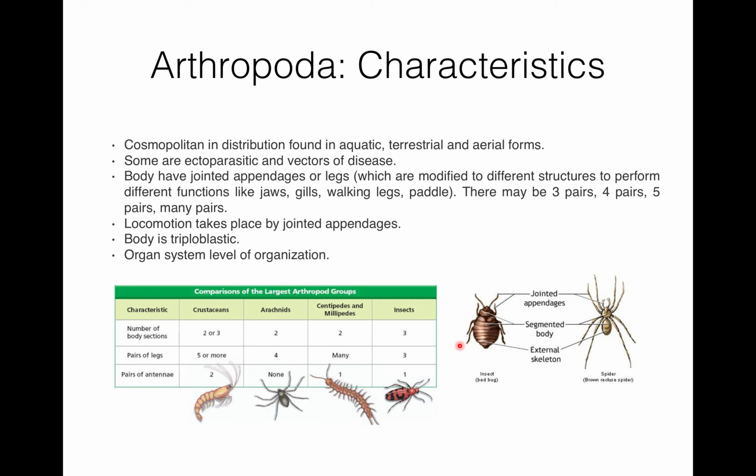They have jointed appendages or legs. Their body is triploblastic, and they have an organ system level of organization. Body is triploblastic means they have all the 3 germ layers, that is ectoderm, mesoderm and endoderm. And organ system level of organization means many cells form tissue, and many tissues form organs, and there are many organs which have a particular function in their body.